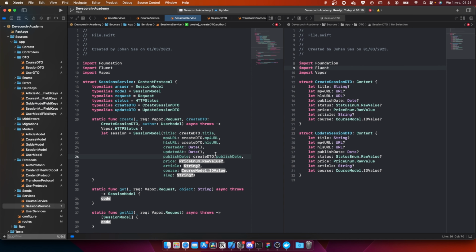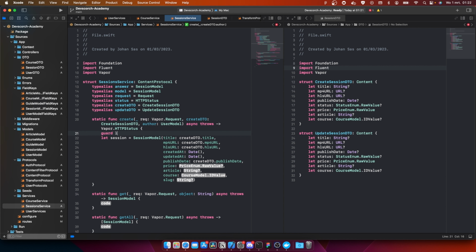Okay, so there is this one thing here. We have the price, and we could do this a little bit differently, I think, because instead of price we could filter the course model, and we could assign the standard value of the course. Because if the course is paid, theoretically we also want the session to be paid, right? So what we could do,